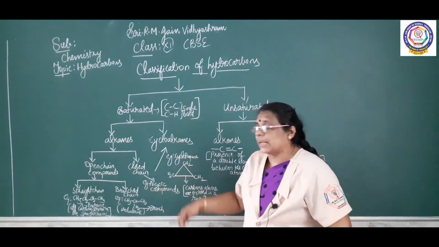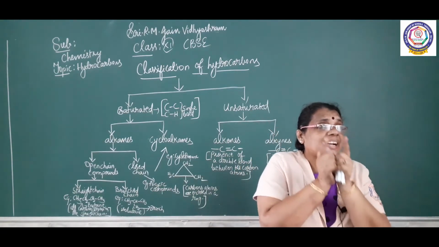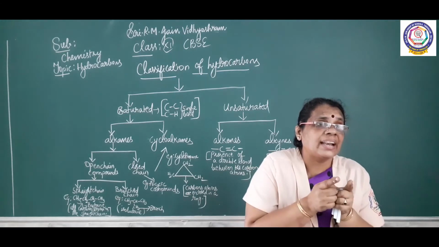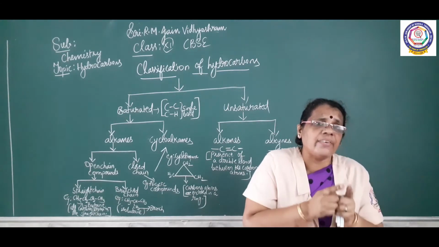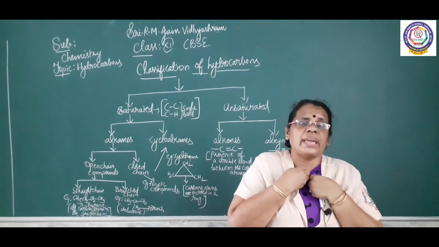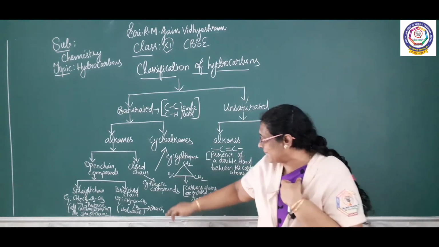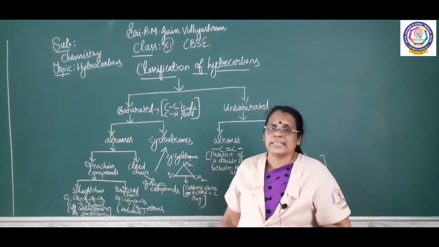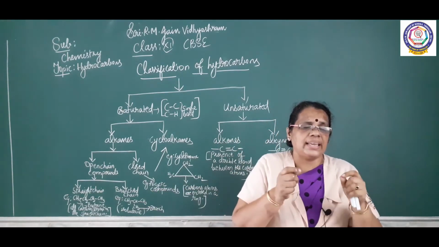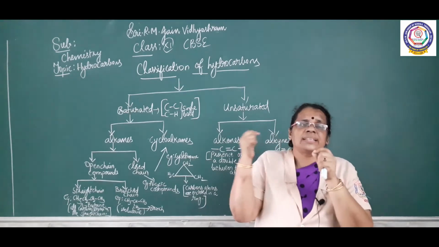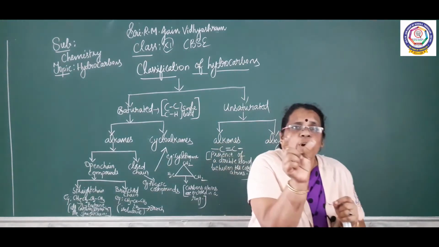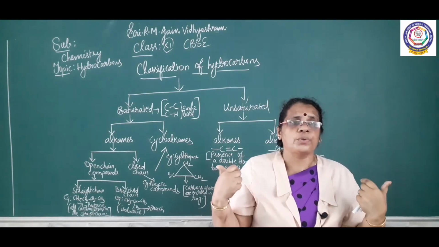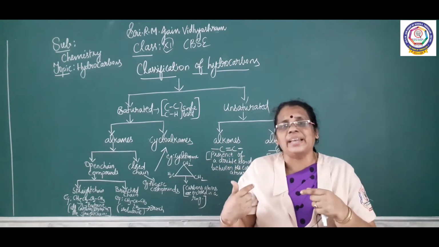And what is the other example I gave? For branched chain, the other classification, I am going to break the chain in such a way that out of 4 carbon in my compound, 1 carbon is written as a branch. So, CH3, CH3, again CH3 here, 1 carbon is written as a branch here. I have broken the chain. So, what can I call it? Branched compound. So, straight chain and branched chain compound.